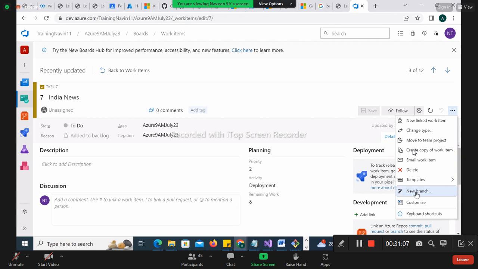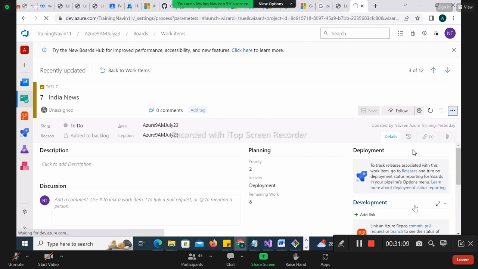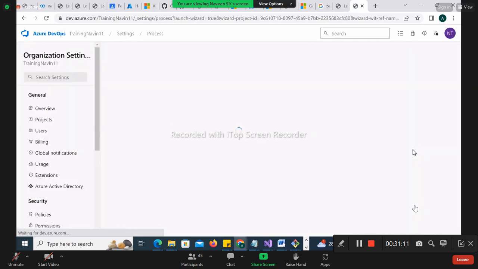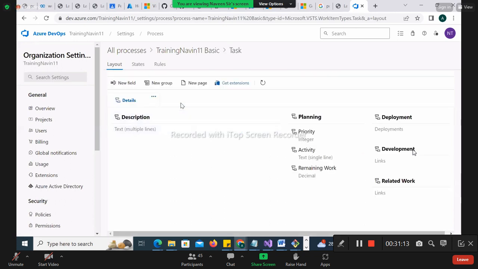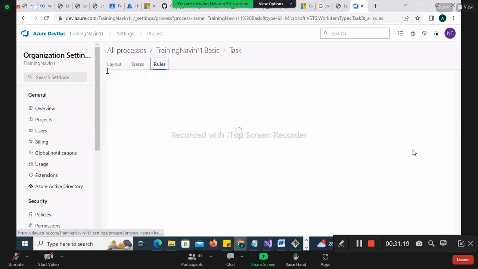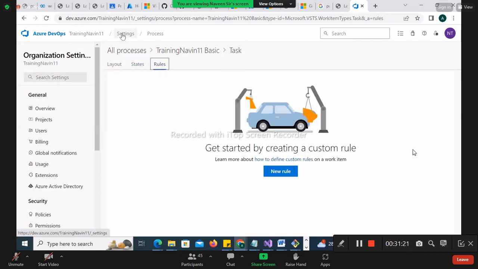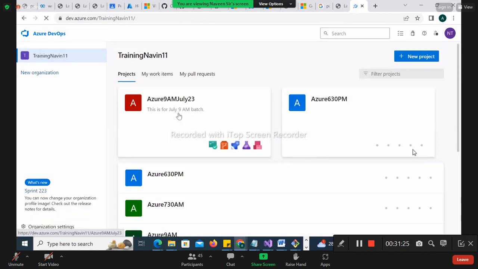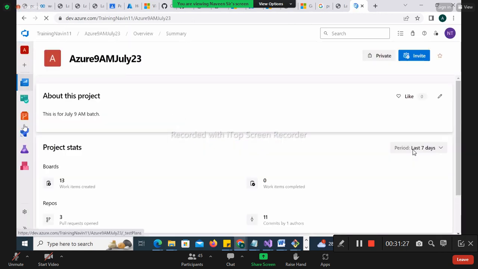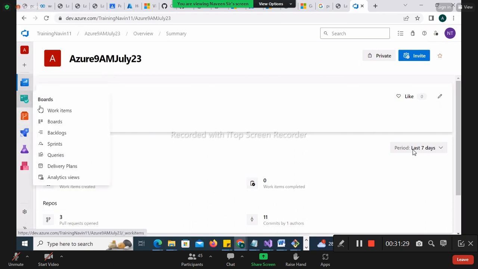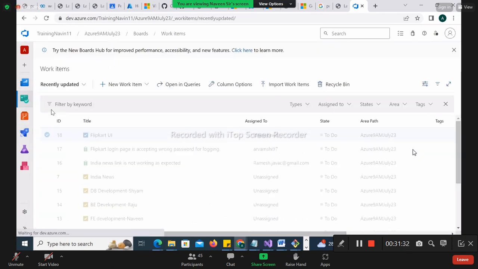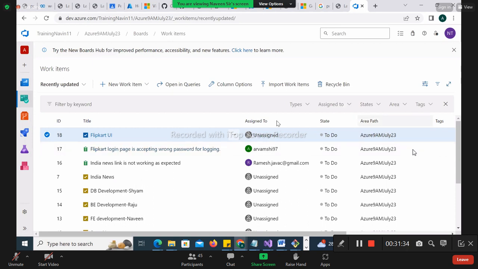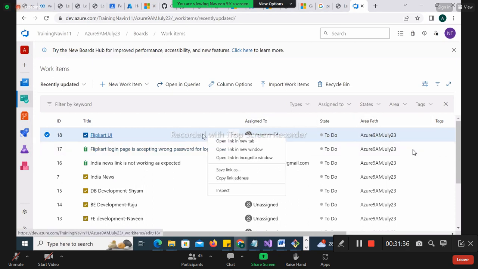Okay, let me go with the customize. So you wanted to change some layout or you wanted to create any new page or anything, that will come as the rules, customize and all. Okay, that you just ignore. Let me go back to the home page where I was. Work item, no? Work item. Okay, I was here in this tier, right? Okay, let's see that. Sorry.